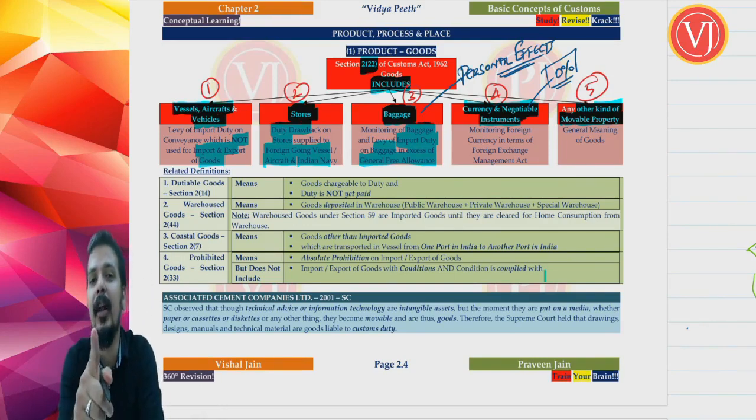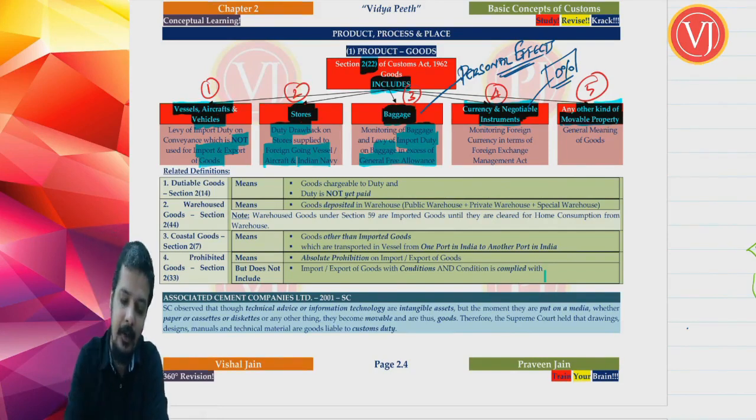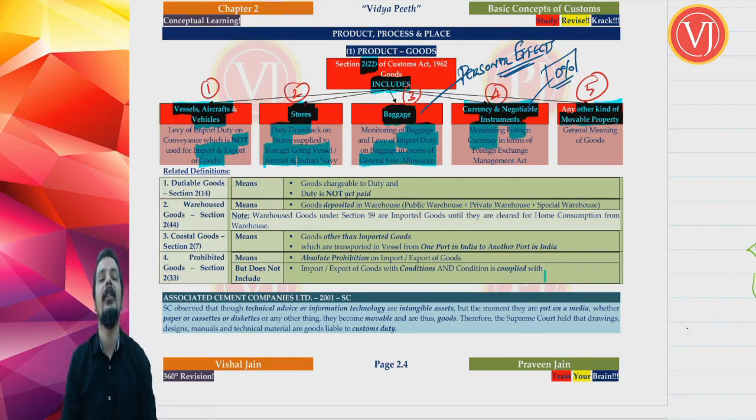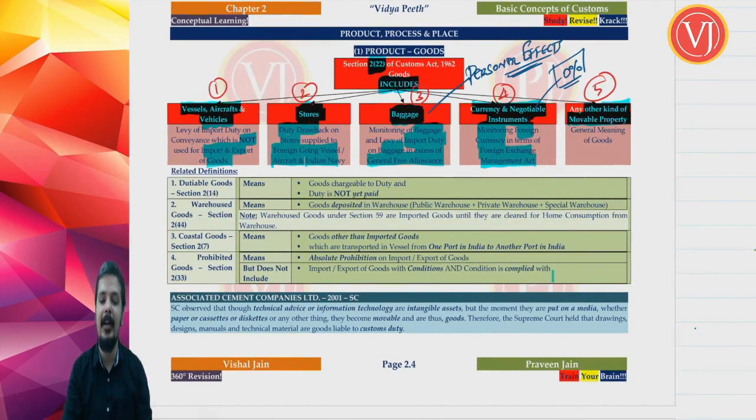It is only to ensure that the customs officer will be even checking your currency that you have brought from outside India. They are not going to collect import duty. It is only for monitoring your foreign currency to check whether you have brought the foreign currency from outside India within the limits of your Foreign Exchange Management Act. Friends, if you remember, in the first chapter I said customs cannot be read independently. Customs has to be read along with allied laws.